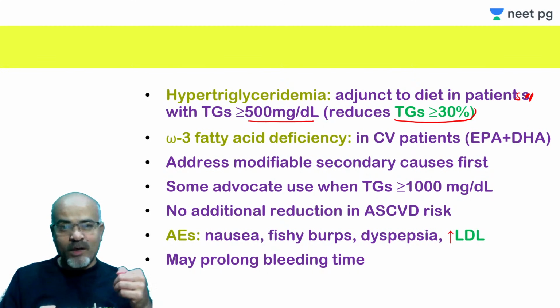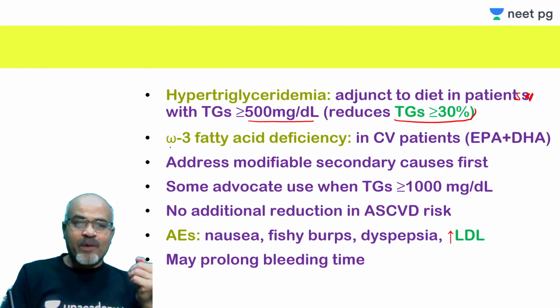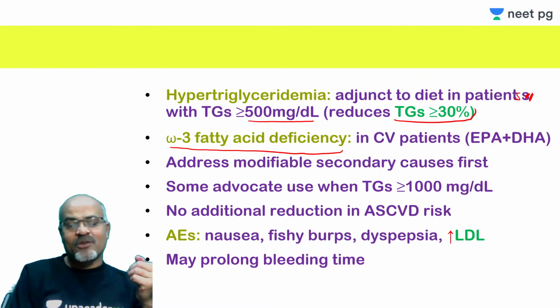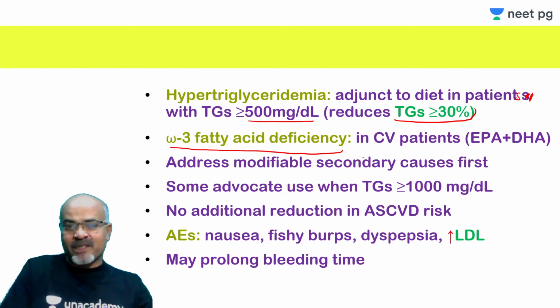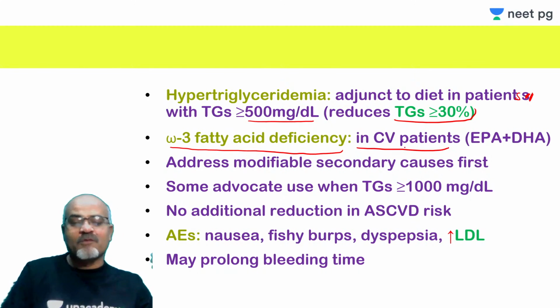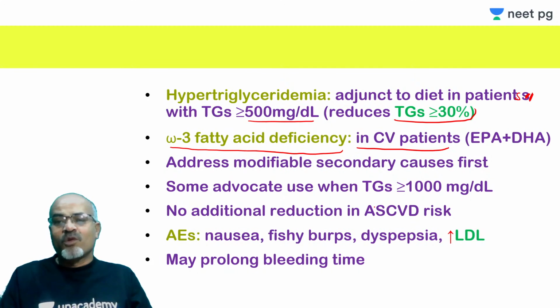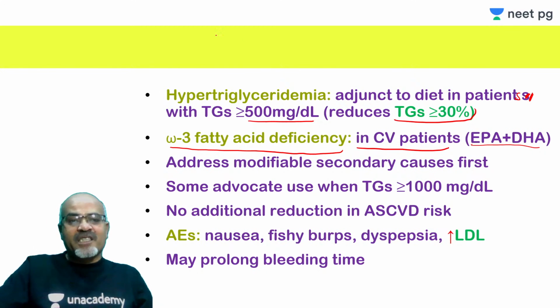And one indication is if there is omega-3 fatty acid deficiency. I don't know how it can be identified, or whether we specifically go for omega-3 fatty acid level in the blood, I don't know, but in cardiovascular disease patients, both are used in case of demonstrable or documented omega-3 fatty acid deficiency. But this is always recommended whenever you initiate these drugs, because they are prescription based drugs.